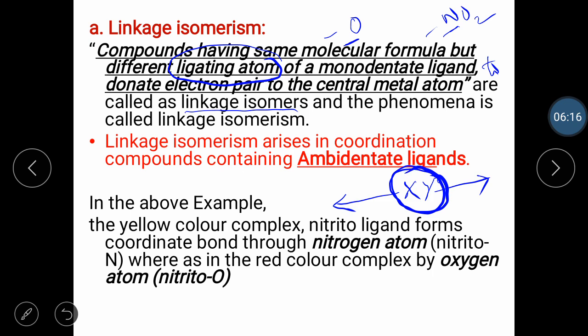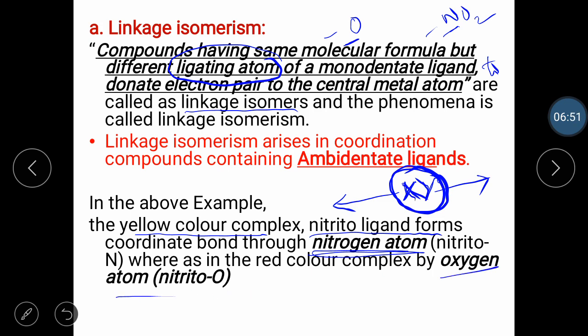What is an ambidentate ligand? The ligand which can donate electrons by using more than one atom, that is, two different atoms. X can donate sometimes, Y can donate sometimes. Linkage isomerism arises in coordination compounds containing an ambidentate ligand. In the example I showed before, the yellow color complex has the nitrito ligand forming a coordinate bond by using the nitrogen atom, whereas in the second, red color complex, it uses the oxygen atom. So we call it nitrito-O.